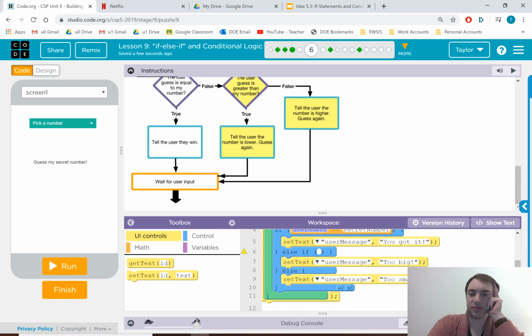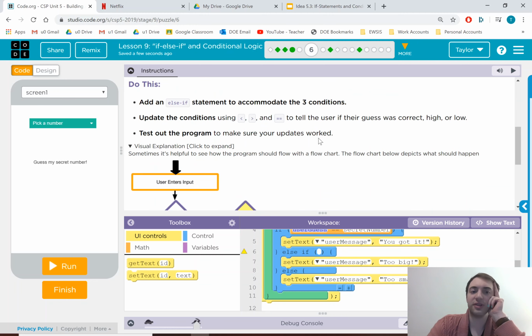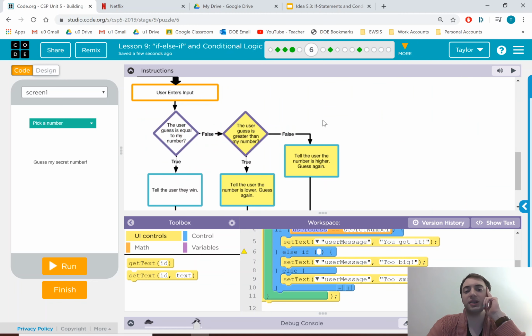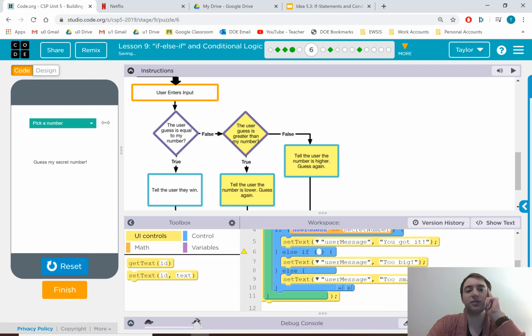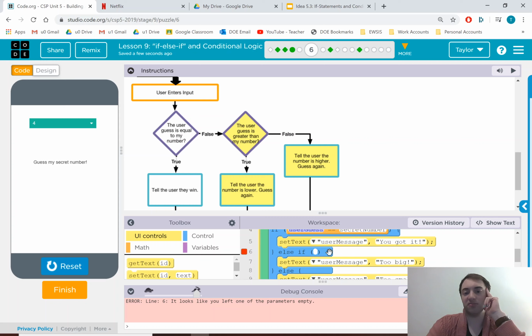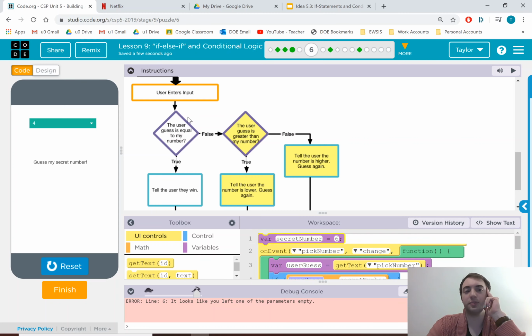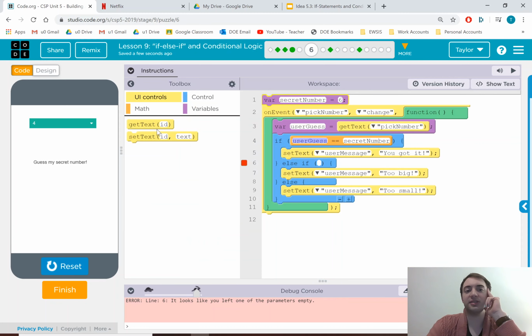I guess I wrote this, too big. So this also helps and gives you something to test. Make sure when you do this, you test your code to see if it works. This one does not work because I didn't finish it. That's up to you. But make sure you test it to see if it actually works.